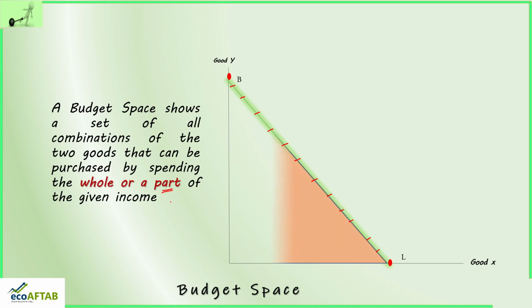You can see this brown shaded area. This becomes our budget space. On the line, it is budget line where we are spending the entire income. If we are not spending the entire income, we are in a space which is called budget space. Let's move ahead.